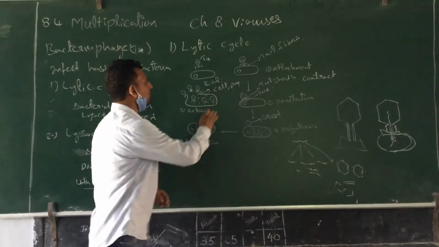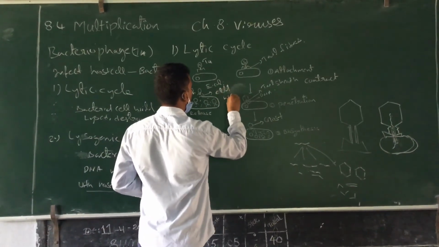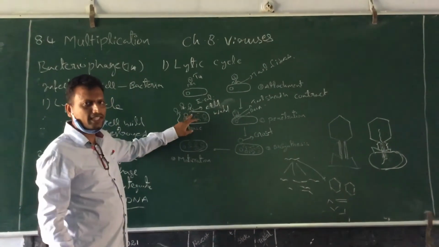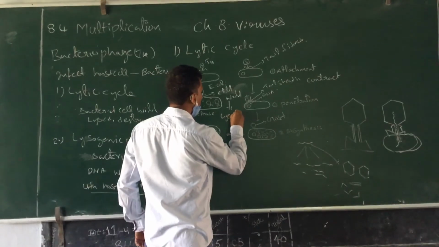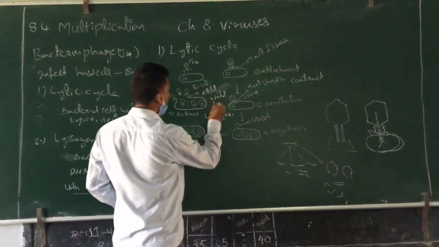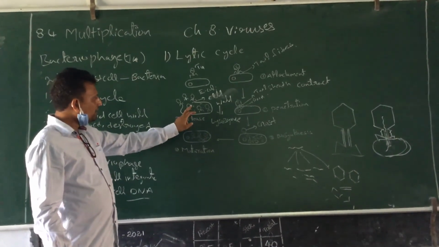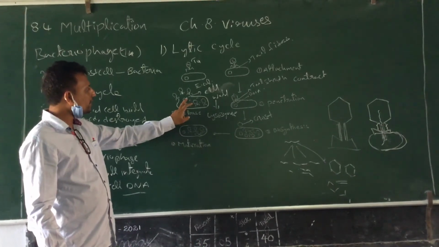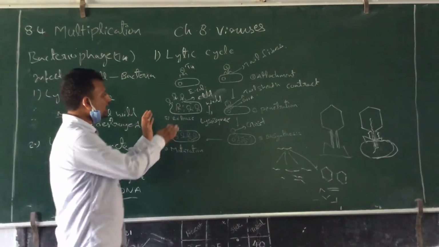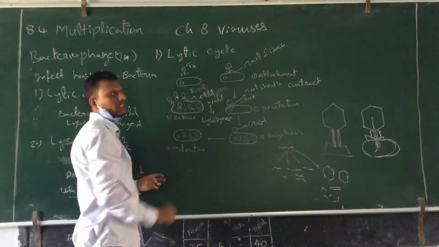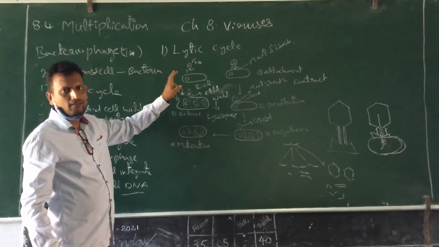The cell wall will be lysed with the help of which agent? Lysozyme. With the help of lysozyme, the bacteriophages result in the lysis of the bacterial cell. After the lysis, the new bacteriophages produced inside the bacterial cell will be released outside.